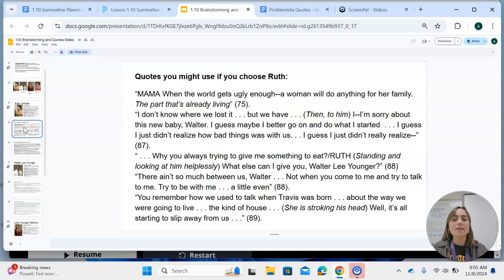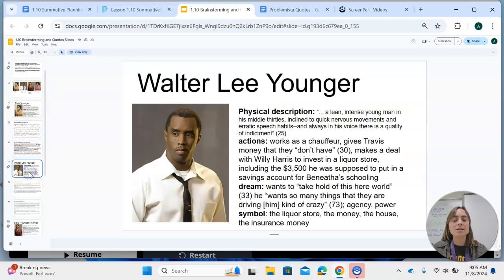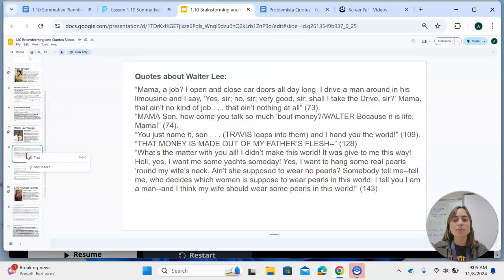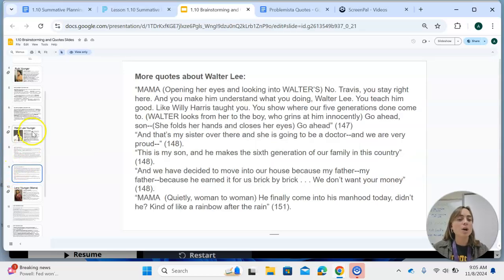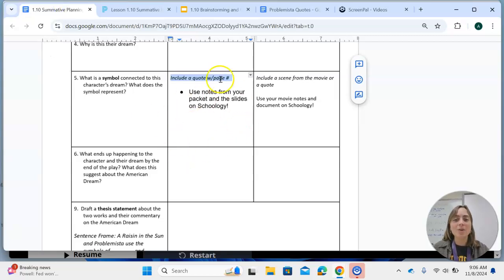So you're going to go through and find a quote that connects to the character that you chose and connects to the symbol that you are talking about. So please use these slides to help you fill out this section on 1.10.